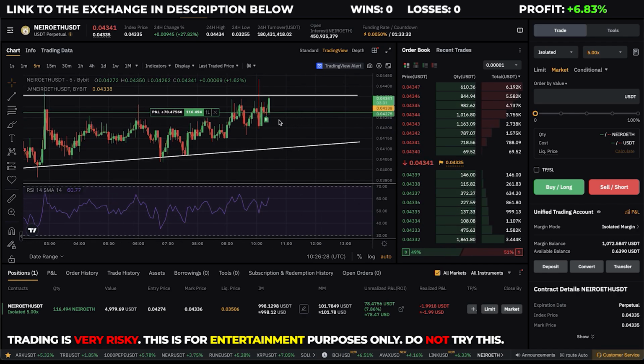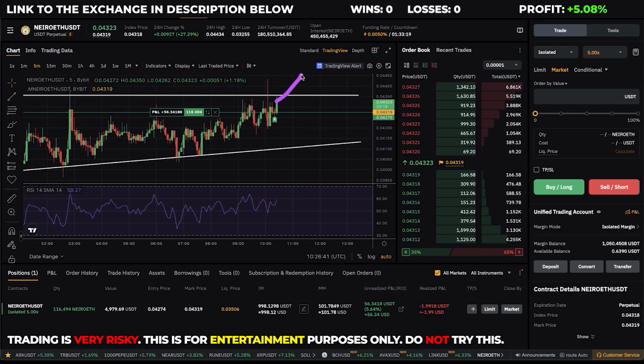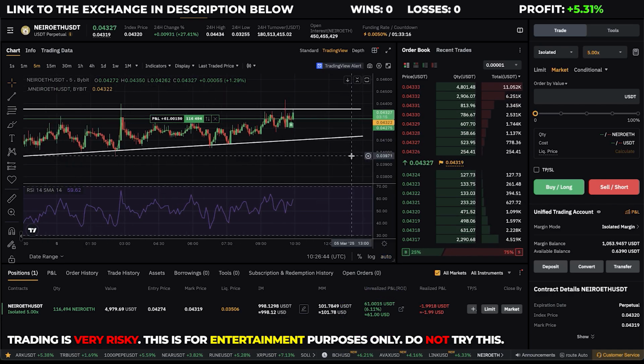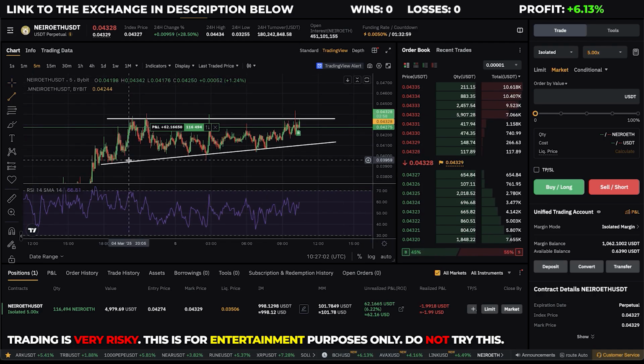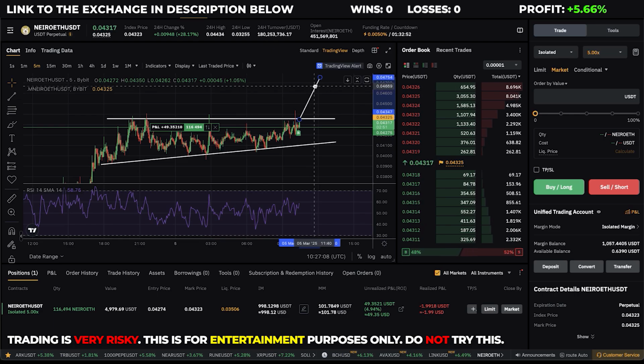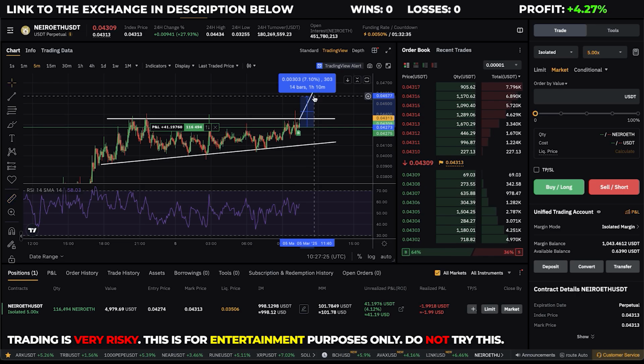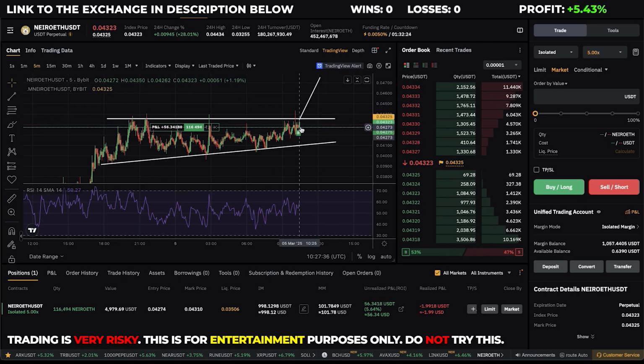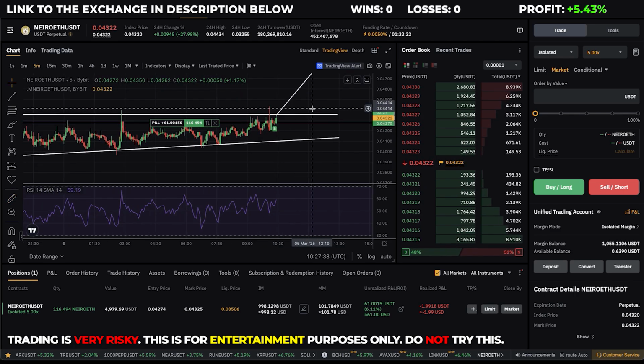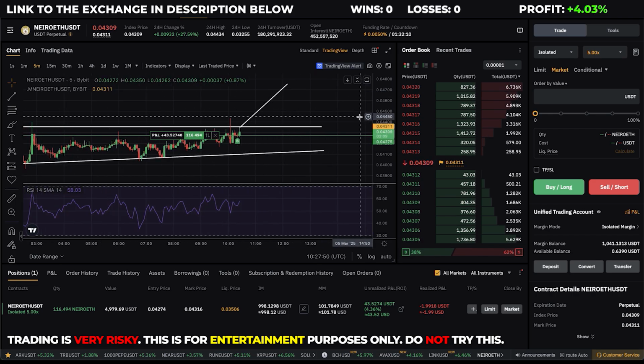All right, only a few minutes into this trade and it looks pretty good so far. I'm up a small amount here, $50 on this trade, but if it breaks this resistance, it could lead to pretty big profits. Zooming out here, if I take a line from this bottom to this top right here, I can expect a similar move if it breaks this resistance to the upside. But let's say that I take profit on half of this move. That would be a profit at around 7% with the 5x leverage. So that would be a 35% profit if that happens. And I think it's a pretty good chance of that happening on this trade.